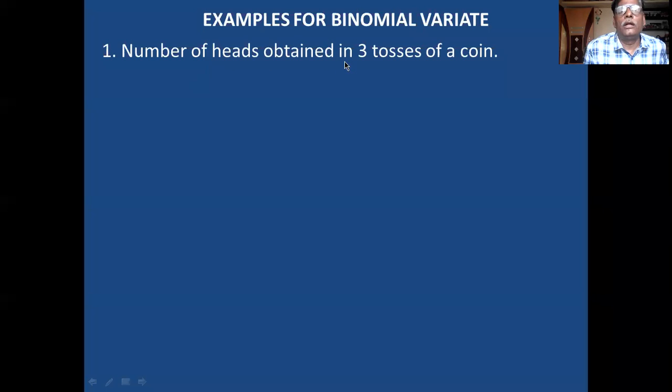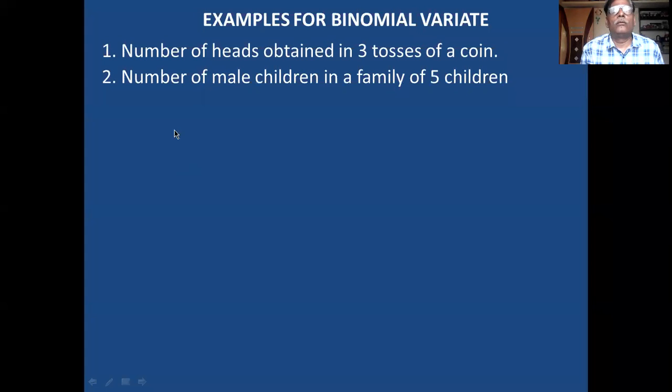Number of heads obtained in 3 tosses of a coin. So n is small. Remember this. N is small in the binomial distribution. And the second example: number of male children in a family of 5 children. Number of male children or female children, not only male. The question may be the number of female children in a family of 5 children, not exactly 5. That 5 may be more than 5 or less than 5. But that n is always small. Remember this.